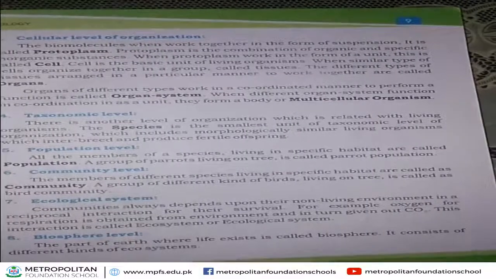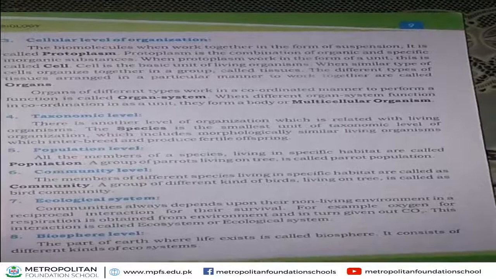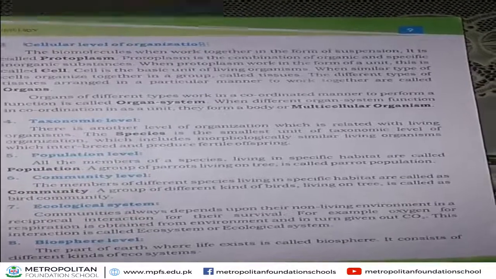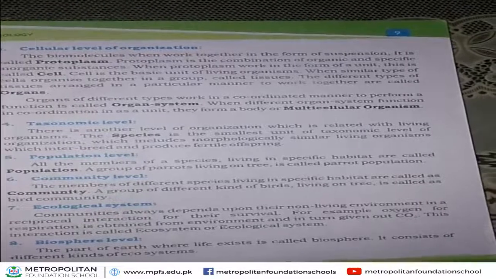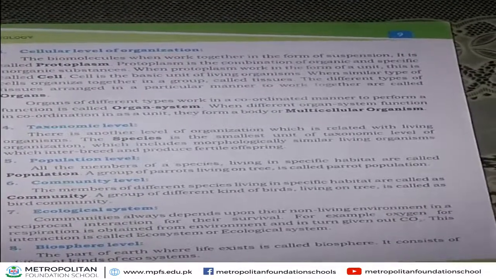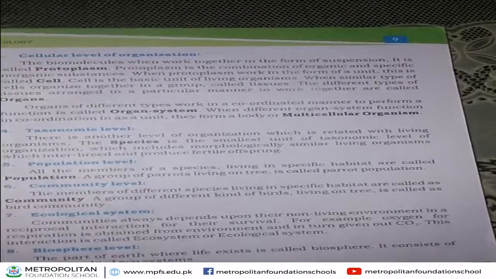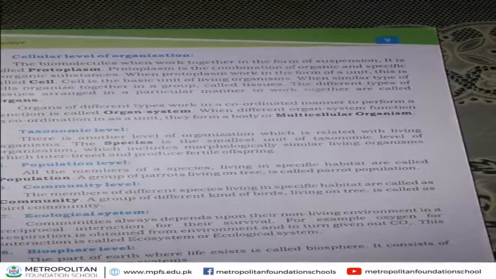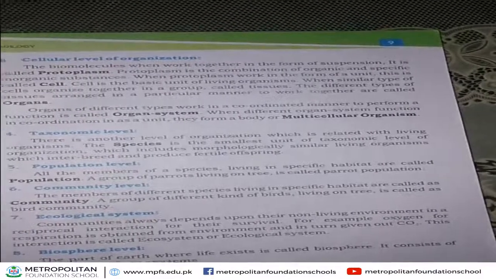These cells combine and organize together in a group to form tissues. When different types of tissues arrange in a particular manner, they form an organ. What is an organ system? Organs of different types work in coordination and perform a function.